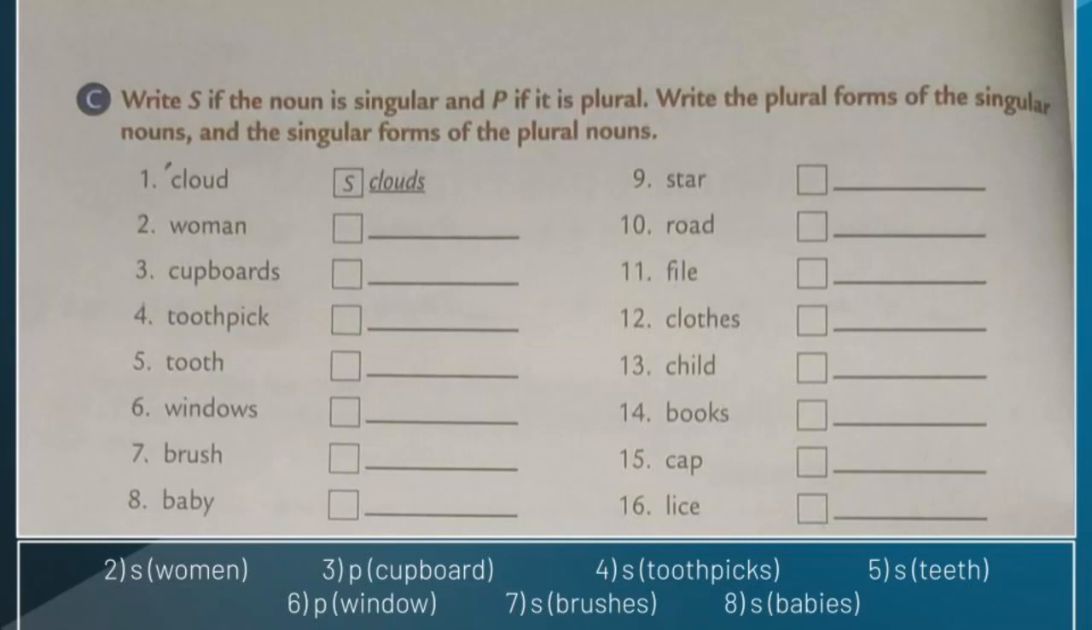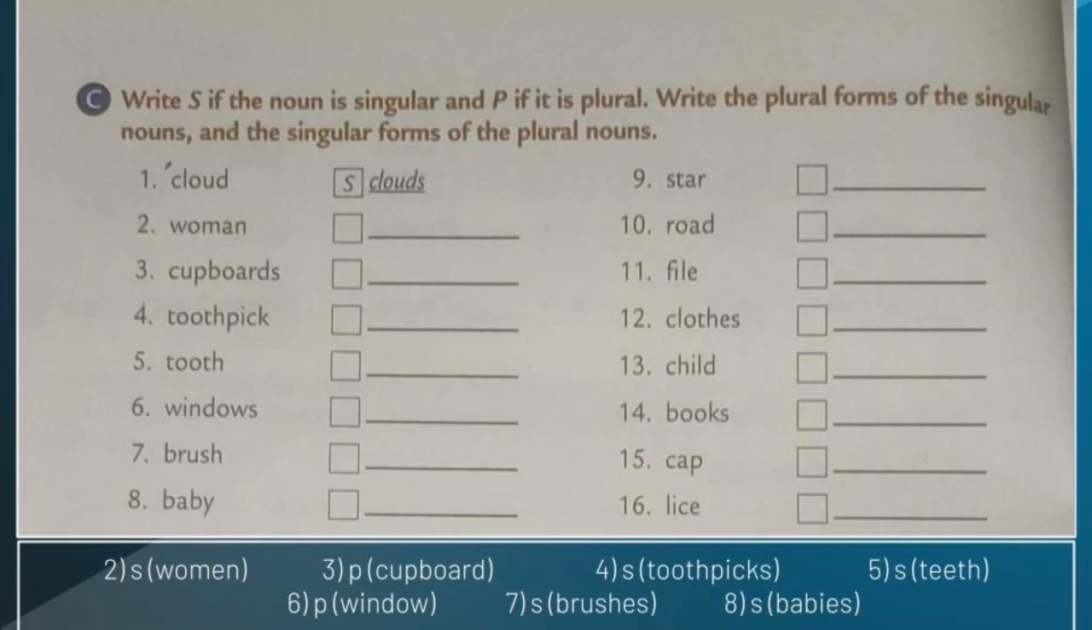Students, now we are going to do the exercise. Before starting any exercise, you have to read the heading properly and carefully. Okay? Write S if the noun is singular and P if it is plural. Write the plural forms of the singular nouns and the singular forms of the plural nouns. Students, here 16 nouns are given. Before writing the answer, you should read the nouns properly. If the given noun is singular, you have to write the letter S inside the box. Otherwise, if it is plural, write the letter P inside the box.